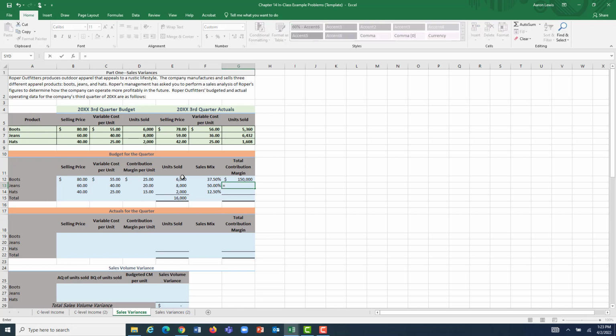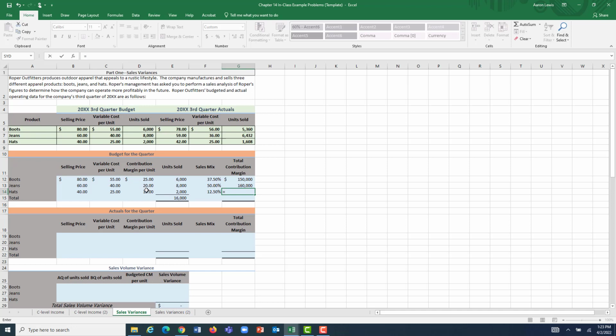Jeans, our margin was $20 per unit. We expected to sell 8,000 pair of jeans, so 8,000 pair of jeans with each one contributing $20 towards our overall margin means that jean sales as a whole were going to contribute $160,000 to our overall margin to cover our fixed costs.